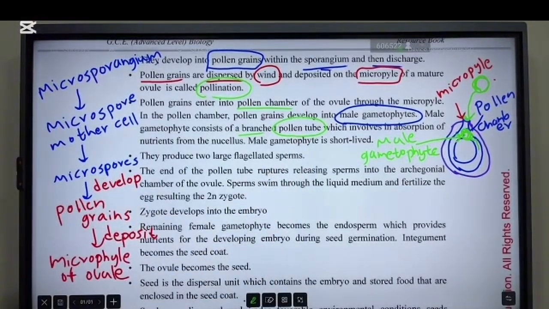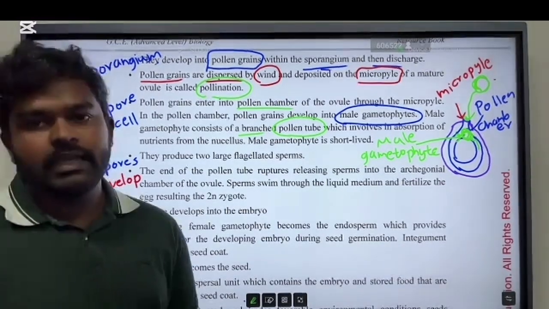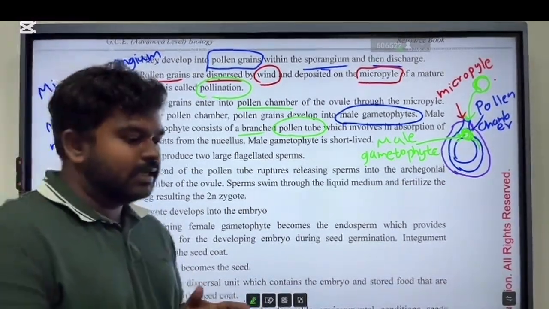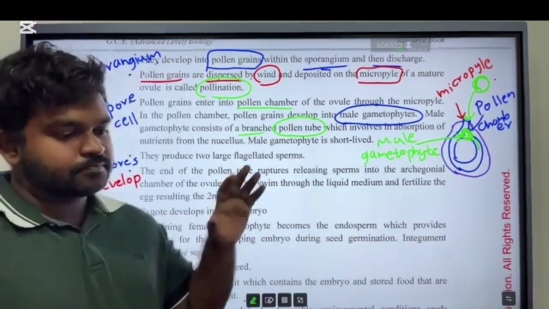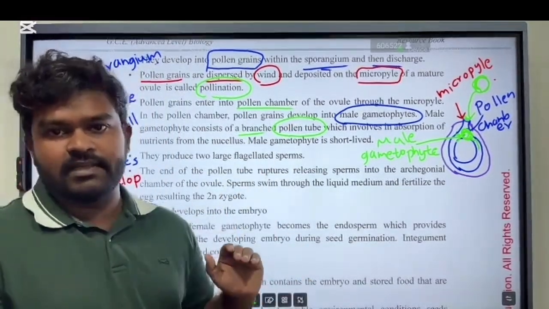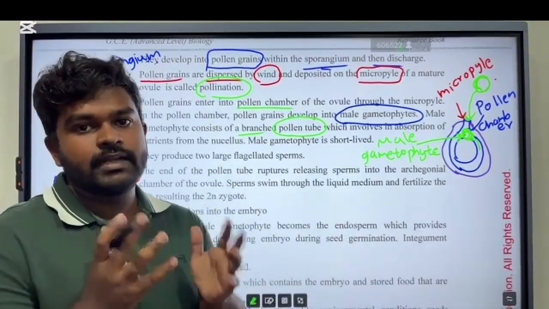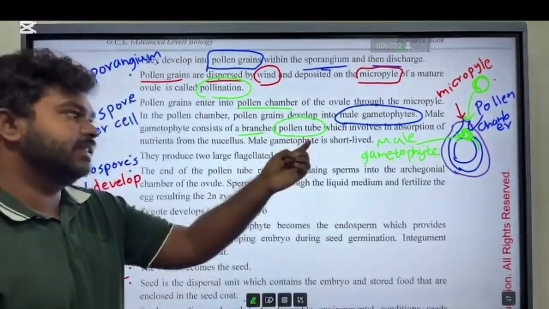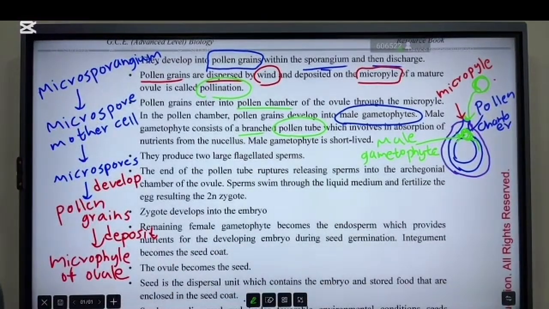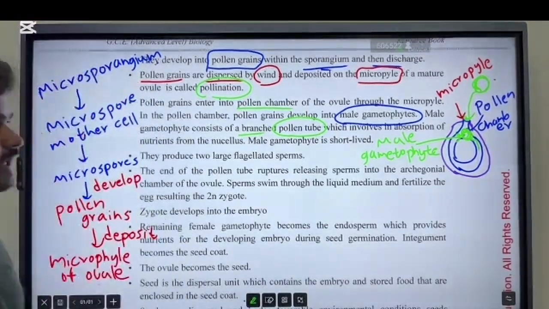Then this pollen tube absorbs nutrition from the nucellus. I told you the nucellus is developed from the remaining parts of the megasporangium we have discussed previously. So this nucellus is important for nourishment. Then this male gametophyte produces a structure called the pollen tube, and the pollen tube absorbs nutrients from the nucellus.